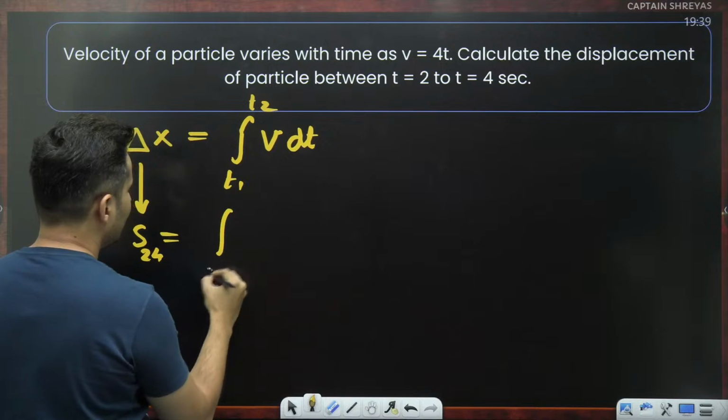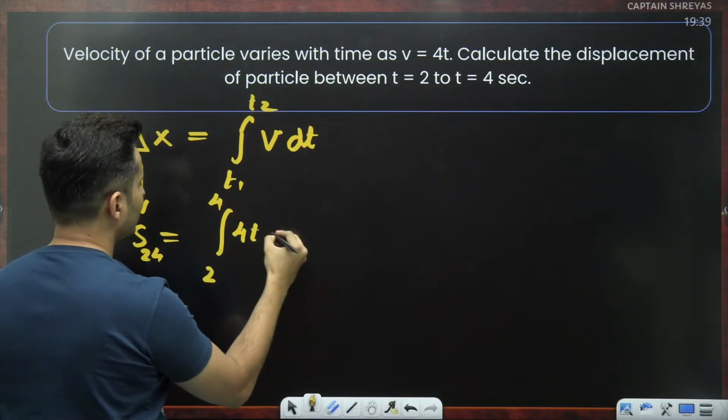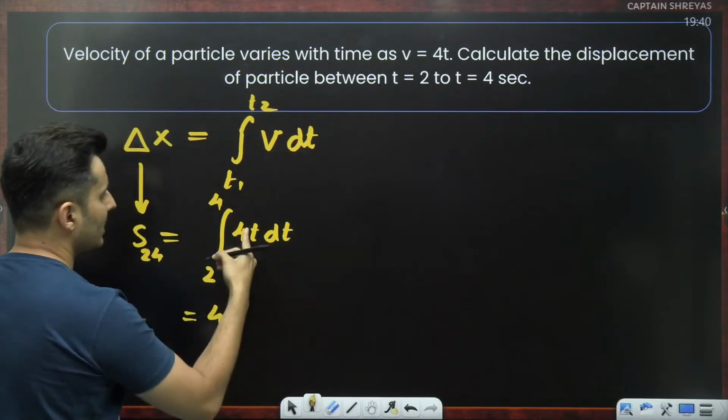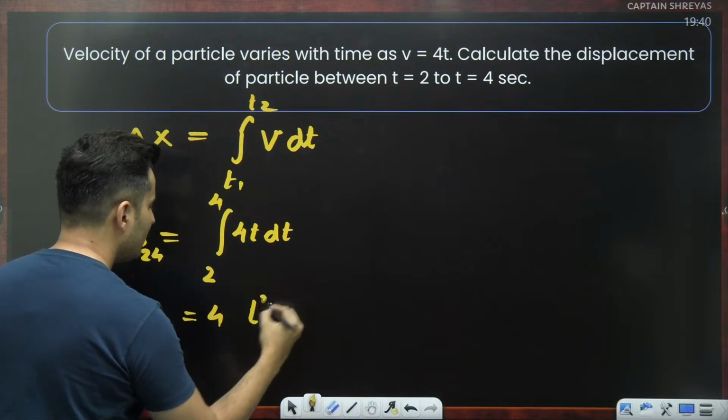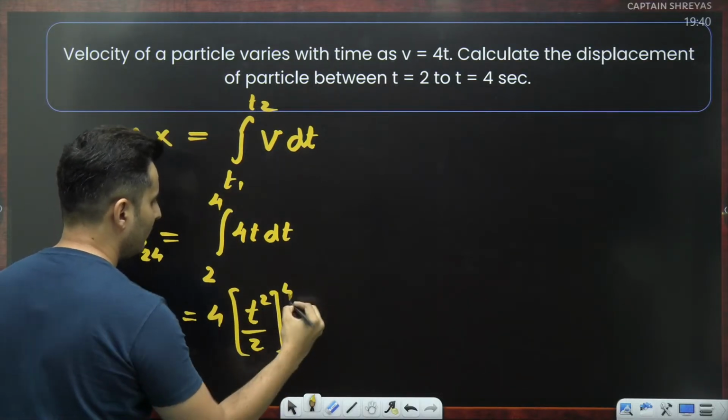So I will change the limits. This will be 2 seconds, this will be 4 seconds. Instead of velocity, I'll put it as 4t and then multiply it with dt. 4 is a constant, bring it outside. Times the integration of t is t square by 2, and limits are 2 and 4.